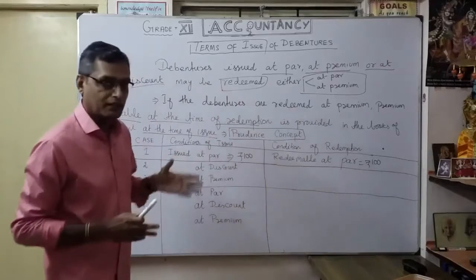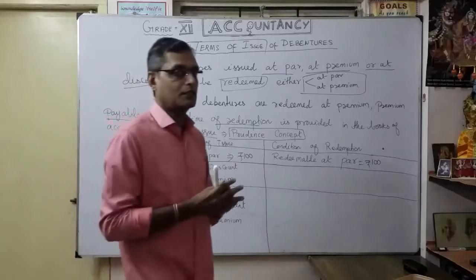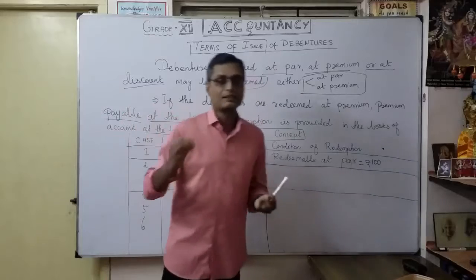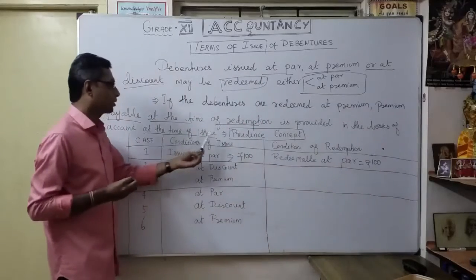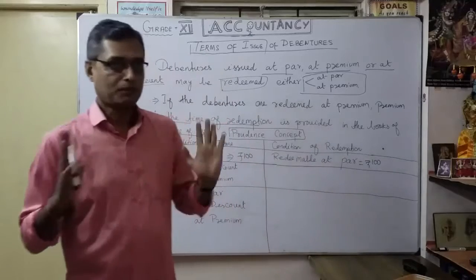So you are going to declare now itself, I am going to repay the same 100 rupees. That is the condition here. That's what the heading says: conditions of issue, conditions of redemption. You understood? The first case is very easy.